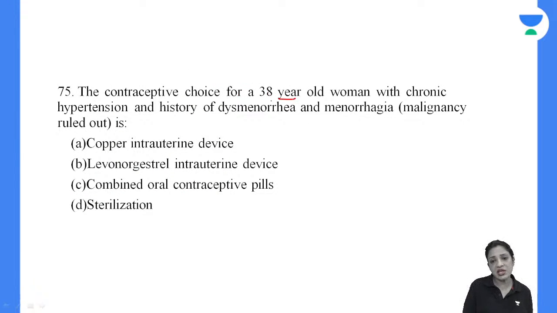Contraceptive choice of a 38-year-old woman with chronic hypertension and history of dysmenorrhea and menorrhagia. Malignancy ruled out. What will be the contraceptive of choice in this perimenopausal age group? Patient with hypertension and history of dysmenorrhea and menorrhagia. Copper IUCD, levonorgestrel IUCD, combined OCPs or sterilization. What will you do? 75.